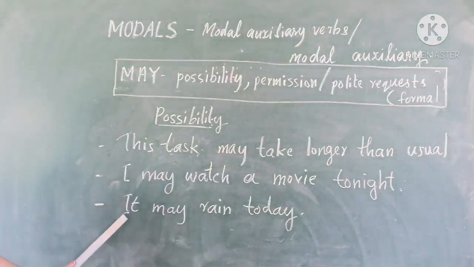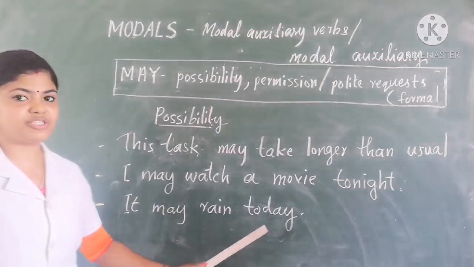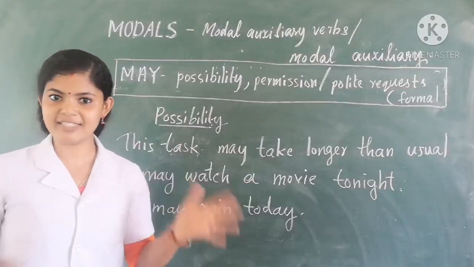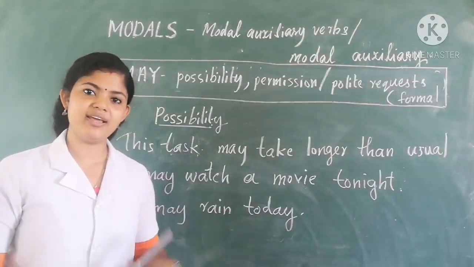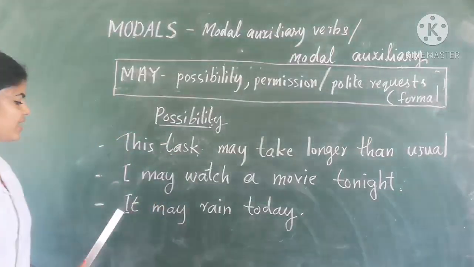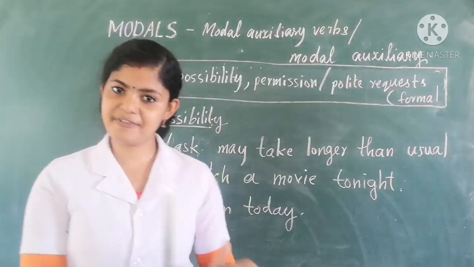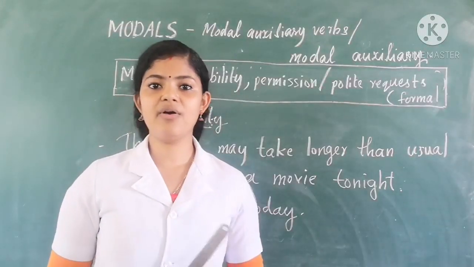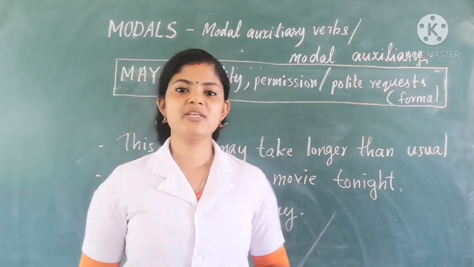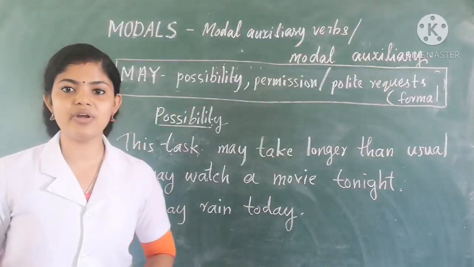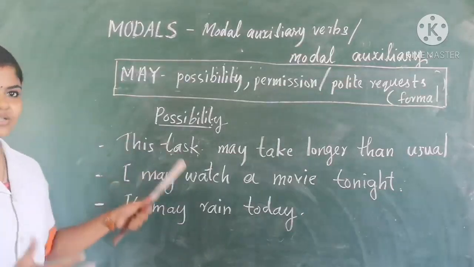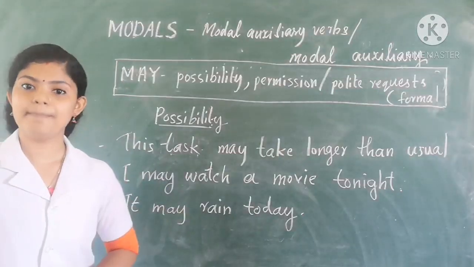Okay, the next one. It may rain today. I'm not 100% sure that it will rain today, but it may rain today. It is 50-50. Maybe it will rain or maybe it will not rain. So these are the examples to show the possibility by using may.